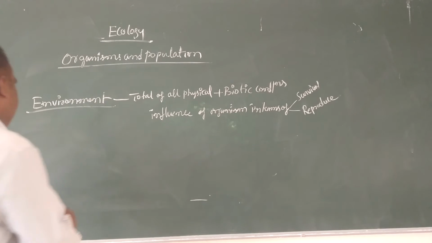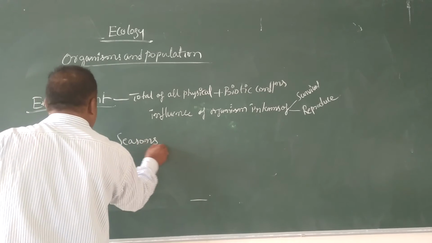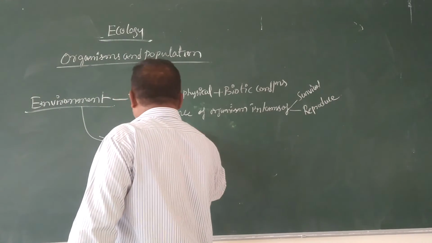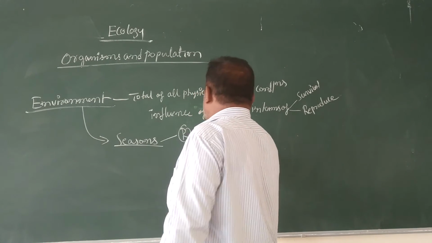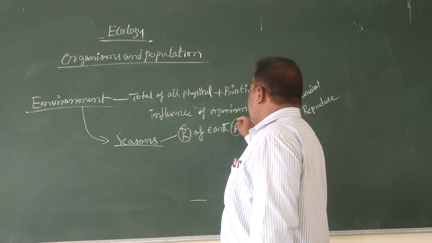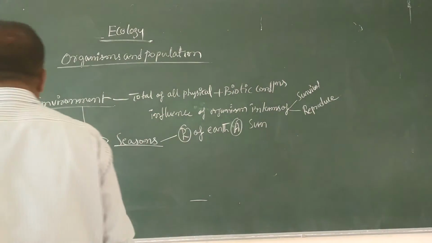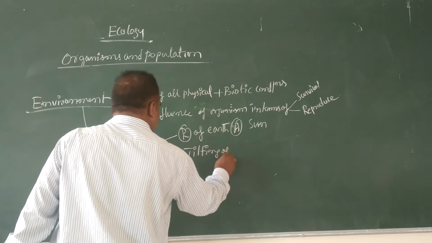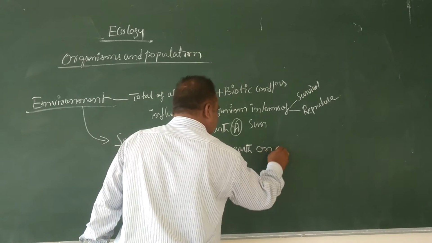In the case of environment, different seasons occur due to the rotation of the earth around the sun, and also the tilting of the earth on its axis.